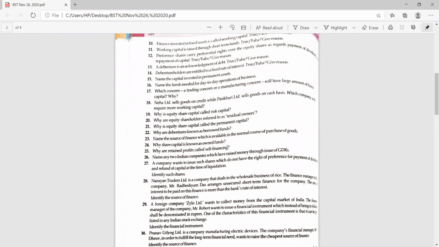Preference shareholders. Yes, preference shareholder, very simple. And the shareholder which has the voting right? Debenture holders. No, those are the borrowed funds. So which have the voting right? Shareholders. Which shareholder has a voting right? Okay, how many types of shareholders are there? We have discussed so far. Anybody else can tell me how many types of shareholders are there?